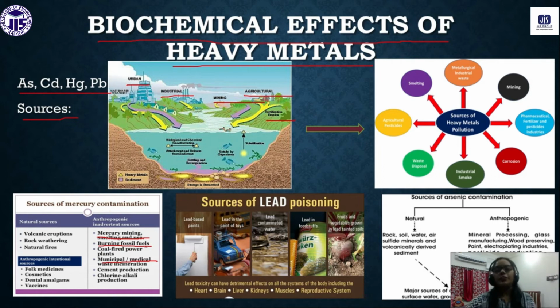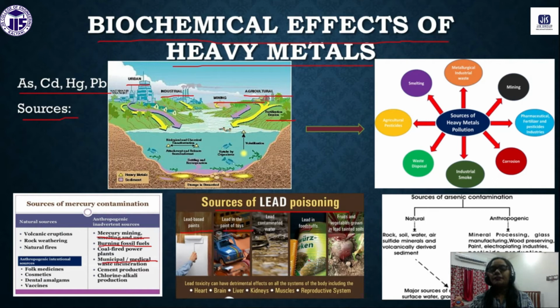Now, how lead is mixing with the water body: some of the paint contains lead. So we are using lead-based paint, and some food stuff also contains lead.